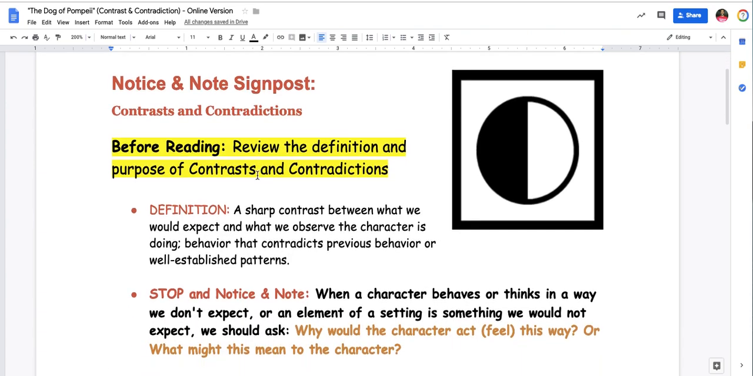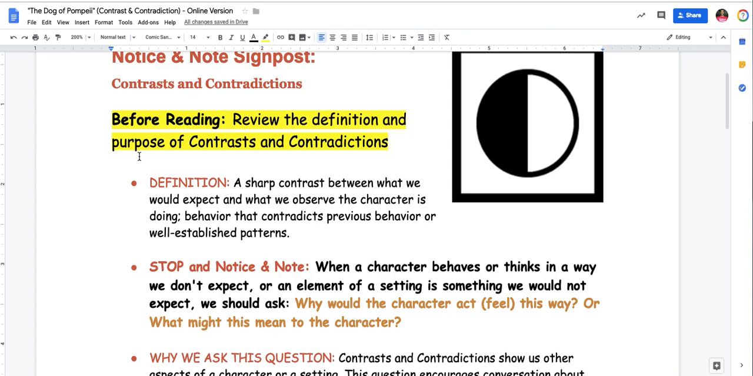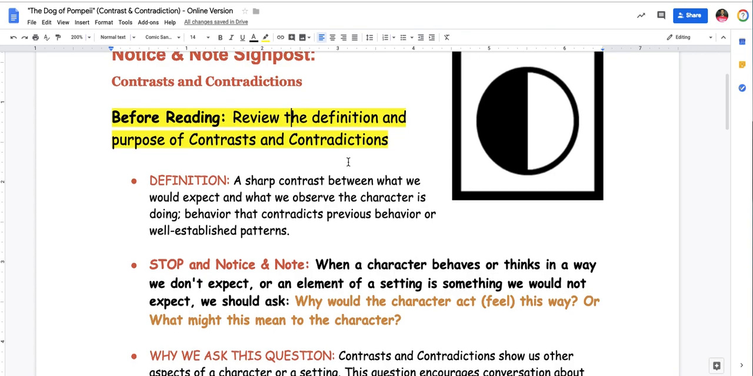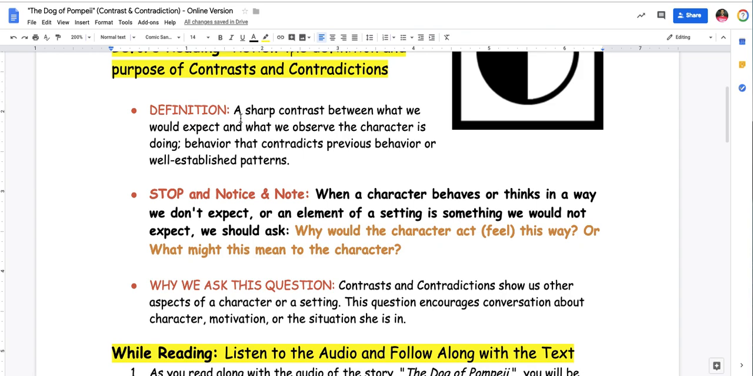When you open it, it's going to look like a lot of our past handouts that go along with readings. It says Notice and Note, and you're focusing on contrast and contradictions. Before reading, review the definition and purpose of contrast and contradictions. Definition: a contrast and contradiction is a sharp contrast between what we would expect and what we observe the character doing. So you expect the character to do one thing, but he or she does another, like the bad guy in a movie suddenly doing something good.